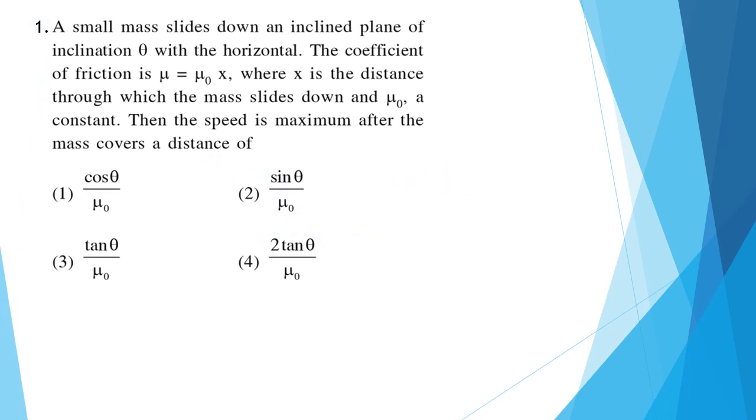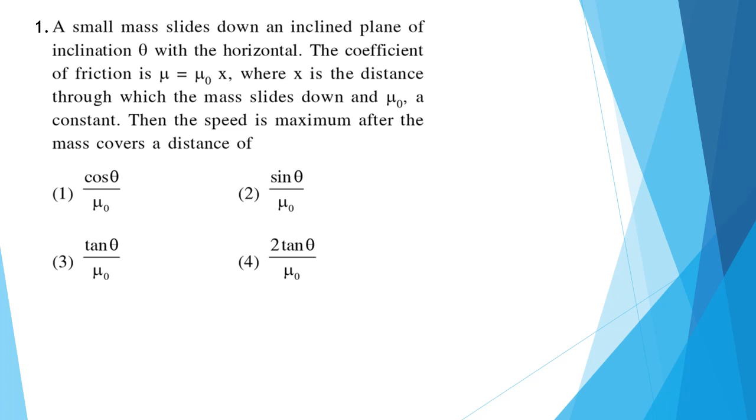Question 1. A small mass slides down an inclined plane of inclination theta with the horizontal. The coefficient of friction is mu, where mu is equal to mu naught x, where x is the distance through which the mass slides down and mu naught is a constant. Then the speed is maximum after the mass covers a distance of.